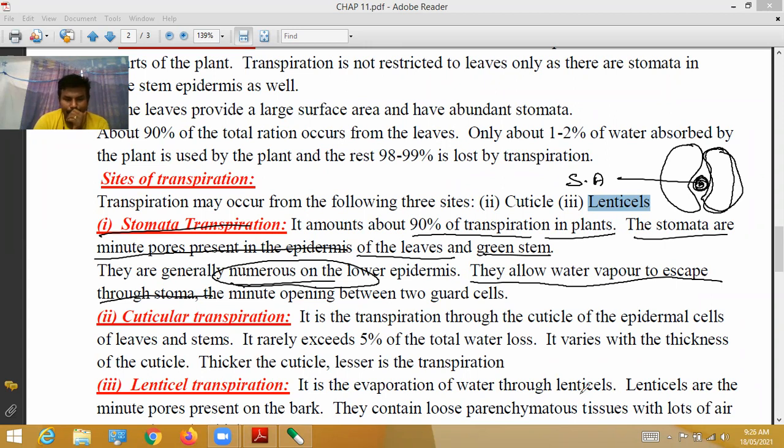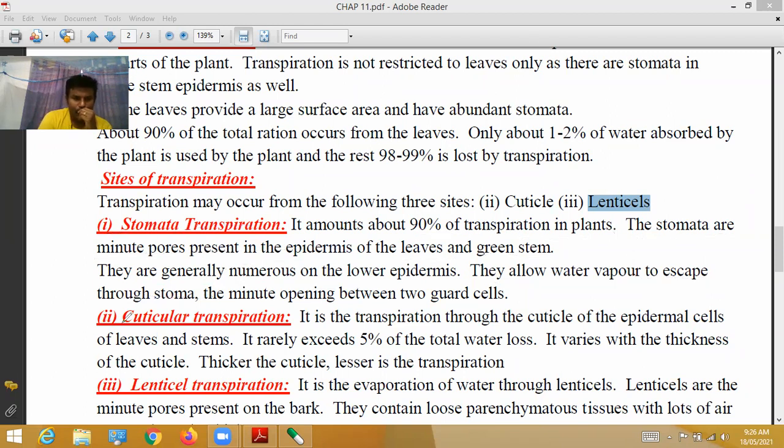The minute openings between two guard cells. The stomatal transpiration was discussed earlier in the chapters on morphology of flowering plants and anatomy of flowering plants. Okay, that's all. Next one is cuticular transpiration. So the first one is the stomatal transpiration, and the second one is the cuticular transpiration.